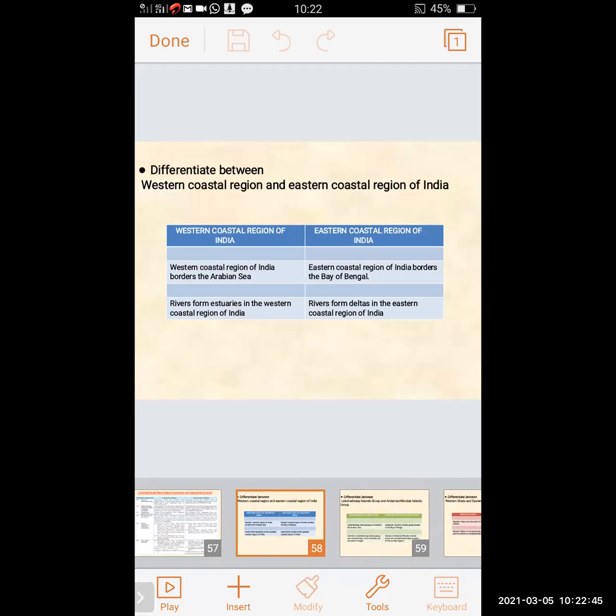Now we will see the difference between the western coastal region and the eastern coastal region of India. The western coastal region of India borders the Arabian Sea, and the eastern coastal region of India borders the Bay of Bengal. To the west side it is the Arabian Sea and to the east it is the Bay of Bengal.